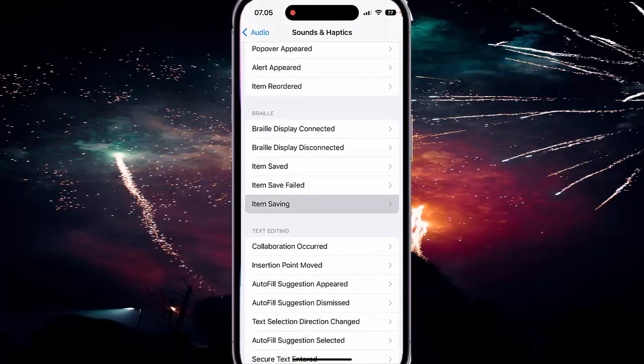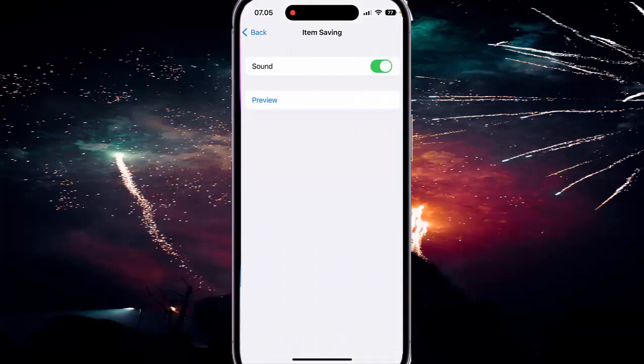Next, tap item saving, and then on sound, tap switch until green to turn on, or tap switch until gray to turn off item saving sound effect when VoiceOver is on. Tap switch until green to turn on, or tap switch until gray to turn off.